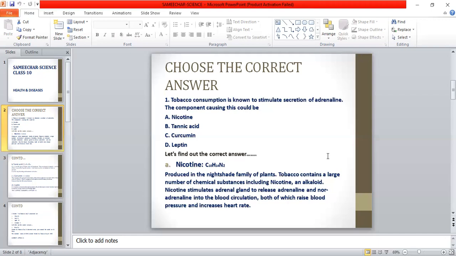So let us see this option. Yes, option A is related to our question. The component which is present in tobacco which stimulates the secretion of adrenaline is nicotine. This answer is absolutely correct. But then also let us see the other options as well.